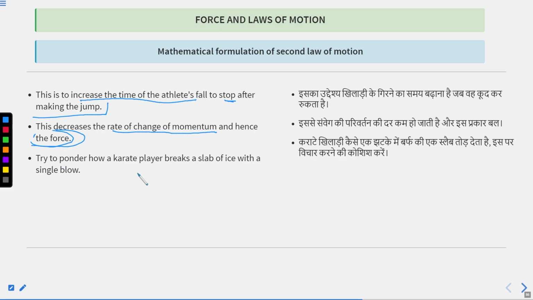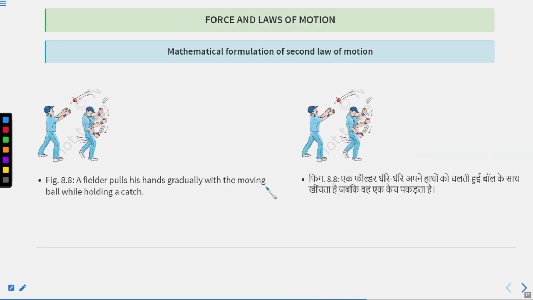Try to ponder how karate players break a slab of ice with a single blow. How does a karate player break a slab of ice with a single blow? Because they take a very short time period to hit the slab of ice.